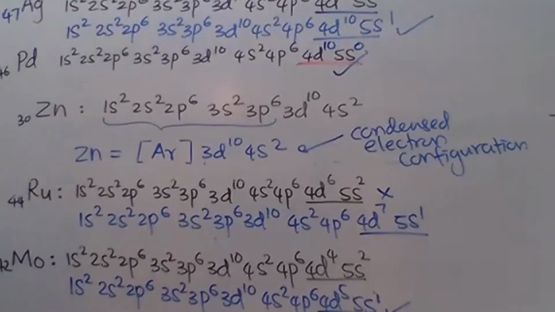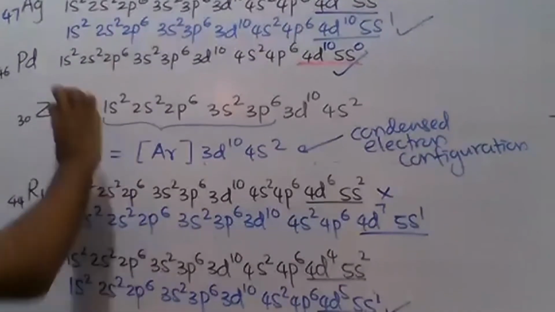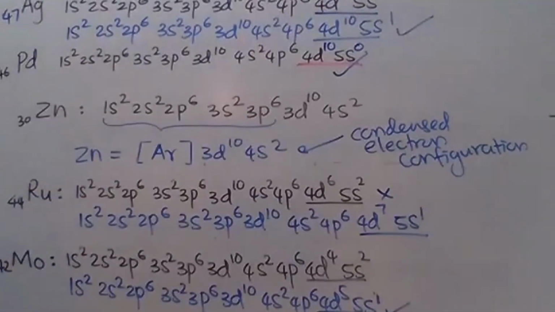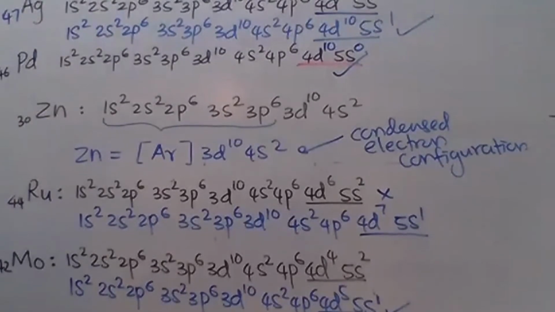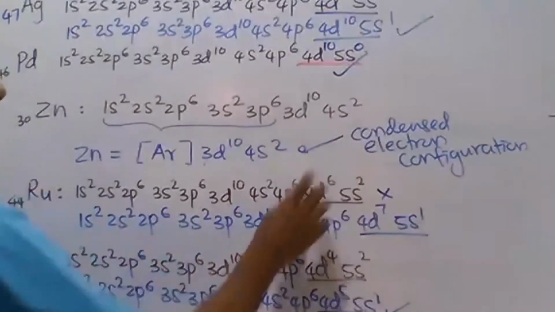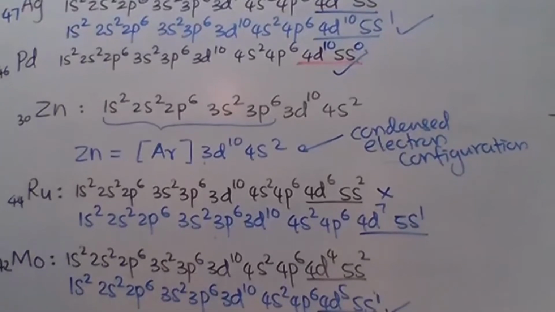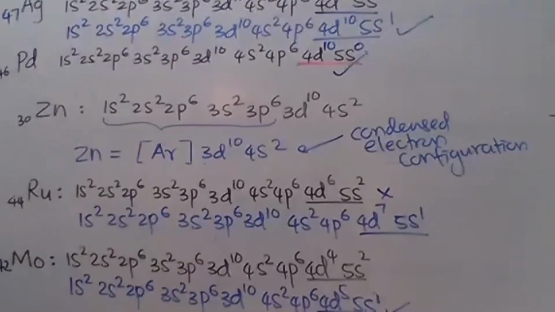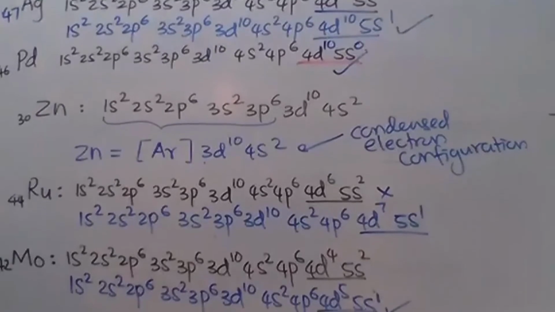Now, in a question, if you are asked to write the electron configuration, you must write the complete one. Most of the cases they ask, write the electron configuration in the conventional notation or general notation. Then you have to write the complete one. Sometimes you are asked to write the condensed configuration. In such cases, you have to write the shortened form, the condensed electron configuration.